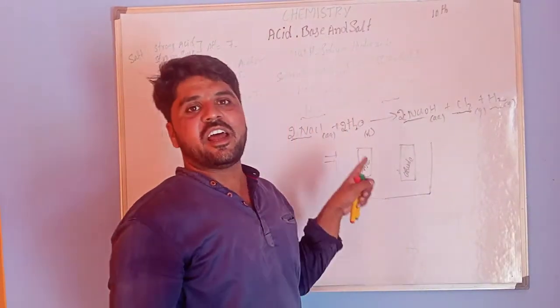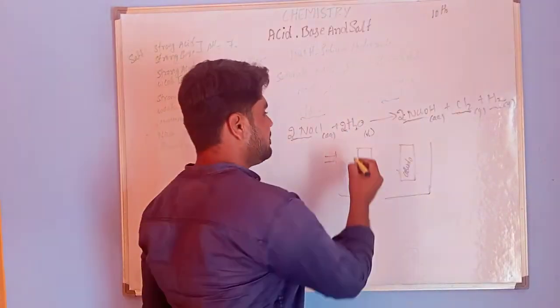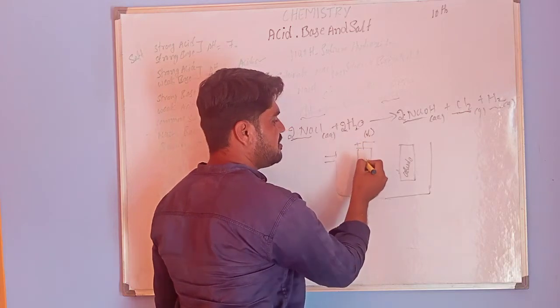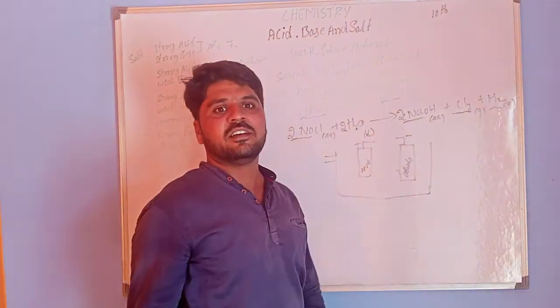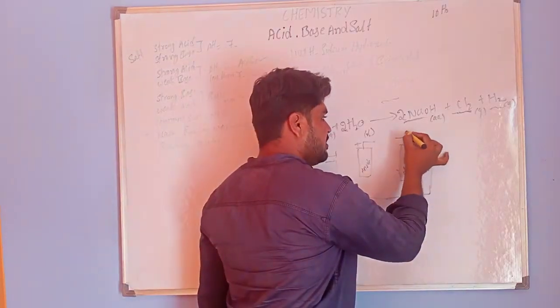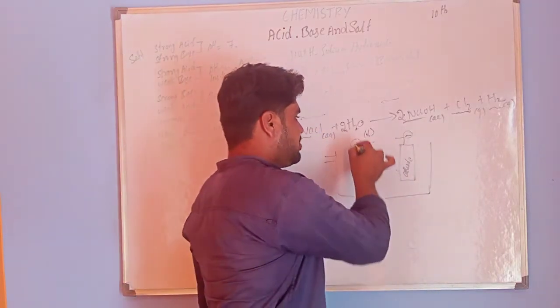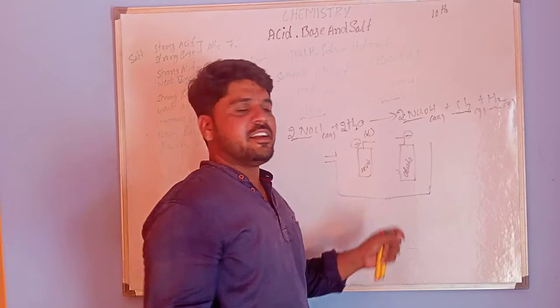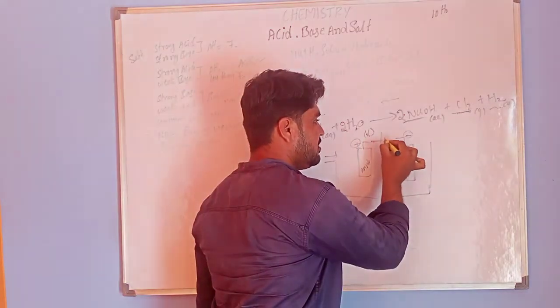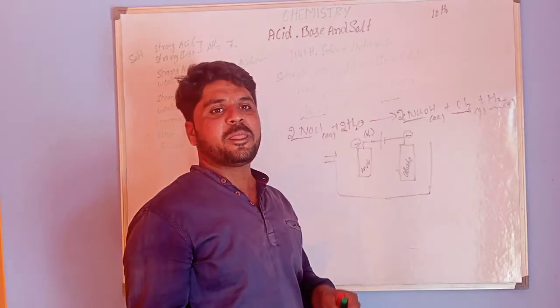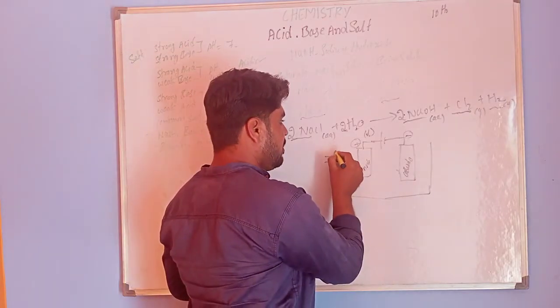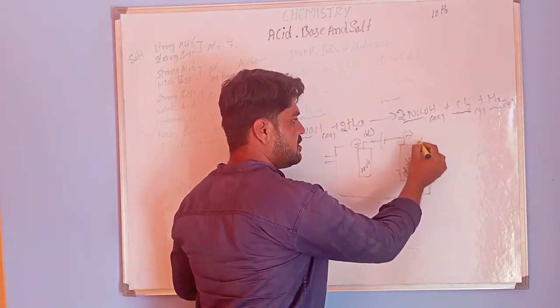The sign of the anode is positive and the cathode is negative. That's why they are connected by a battery.